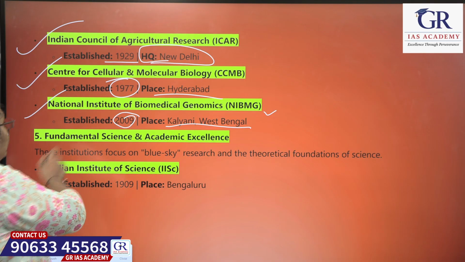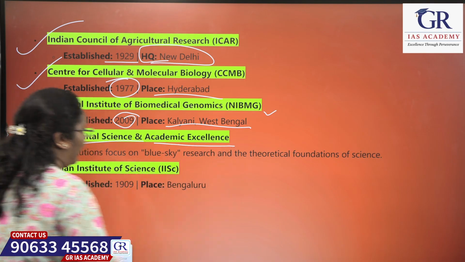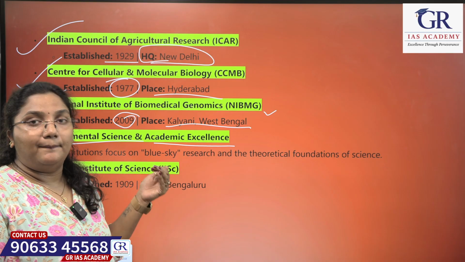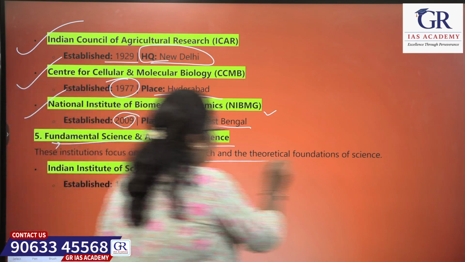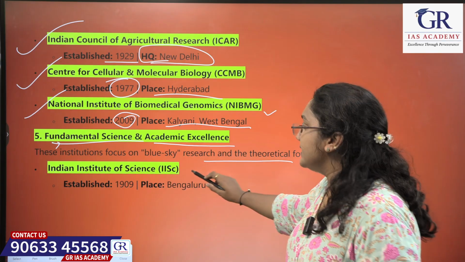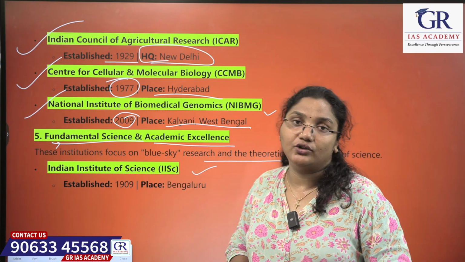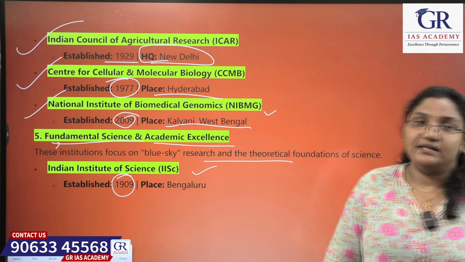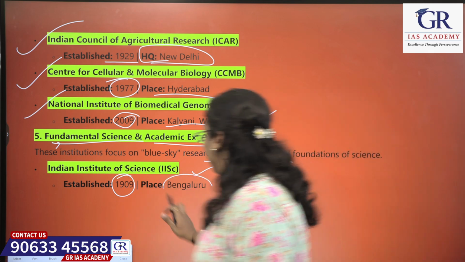And the next sector is Fundamental Science and Academic Excellence. These institutes basically focus on blue sky research, meaning the research and theoretical foundations of science. The first one is IISc, Indian Institute of Science, established in the year 1909 and located in Bangalore.